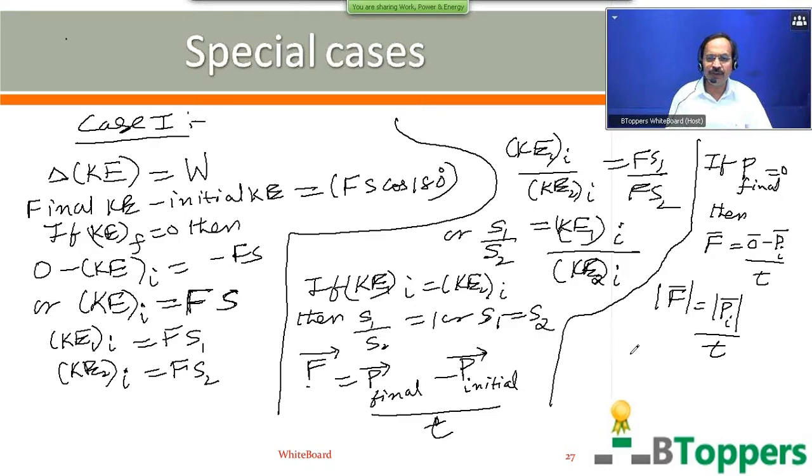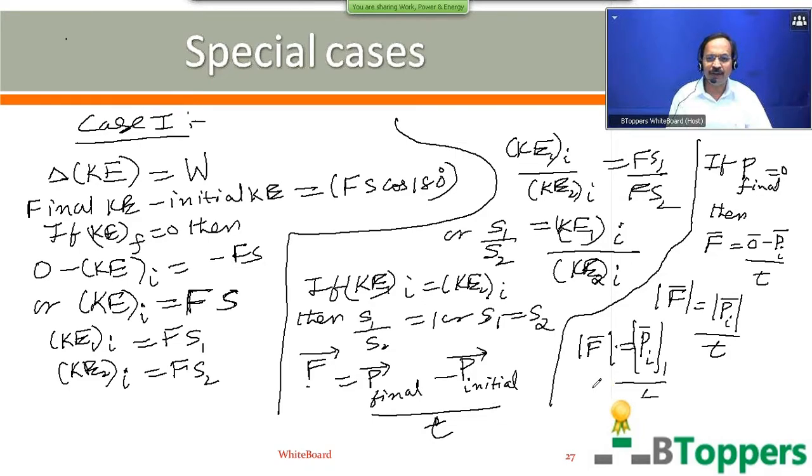So if you use this equation for each body separately, for the first body, the magnitude of the retarding force applied, you can write as the magnitude of the initial momentum of the first body divided by the time taken to bring the first body to rest.